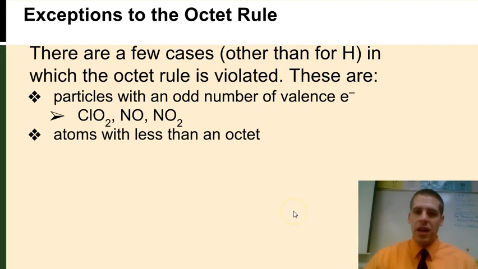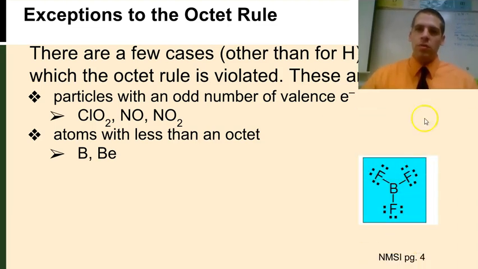Also, atoms with less than an octet. There's only two examples of this, boron and beryllium. You could say hydrogen is also thrown in there as well. Hydrogen always only has 2 because that one has an s orbital. There is no 1p orbital. This is what boron trifluoride looks like. Notice that the boron only has 3 pairs of electrons, so it doesn't have an octet, and that's okay.